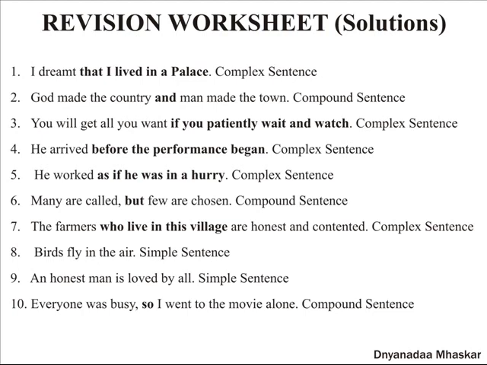Eighth and ninth one, both these sentences are simple sentences as there is only one subject and a verb or one predicate. The last one, everyone was busy, so I went to the movie alone. It's a compound sentence and here the coordinating conjunction so is used to join these two independent clauses.